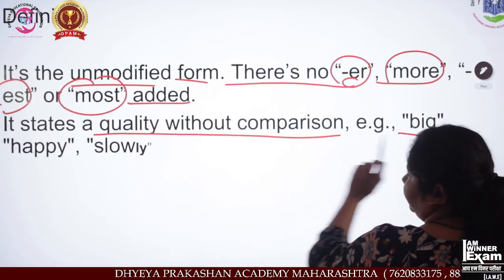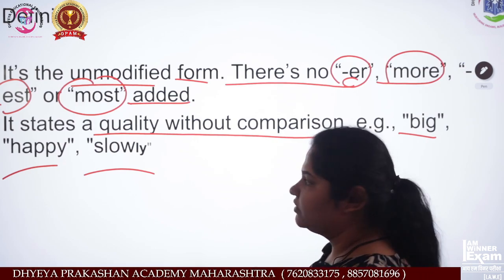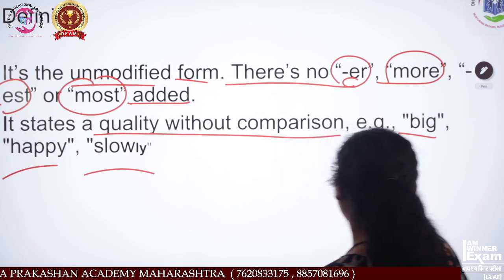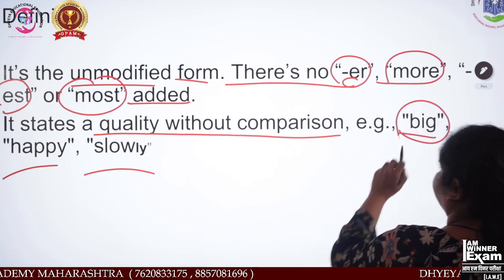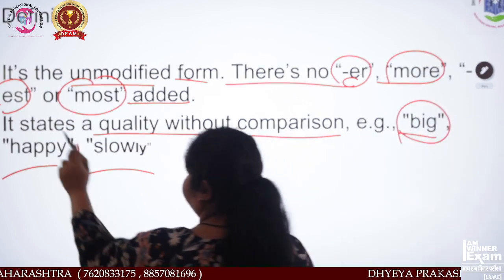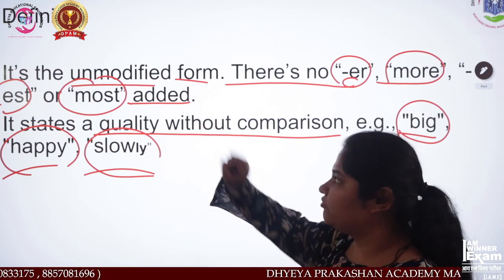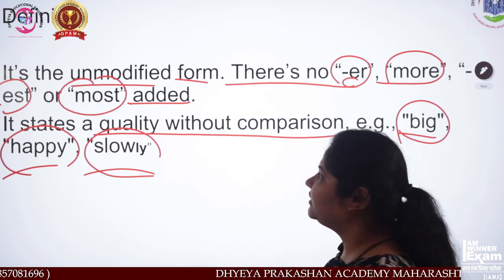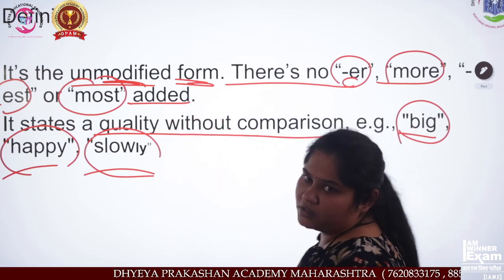For example, big, happy, slowly. These are examples of the positive degree, the unmarked form.